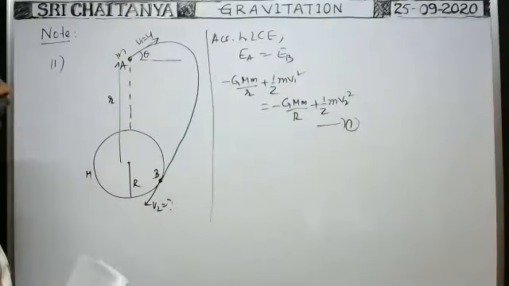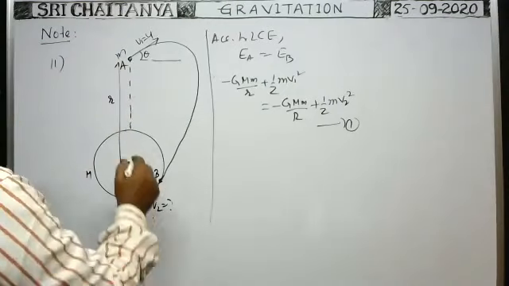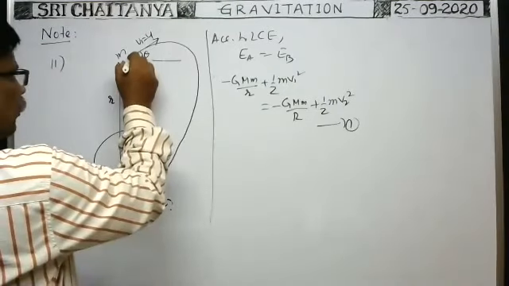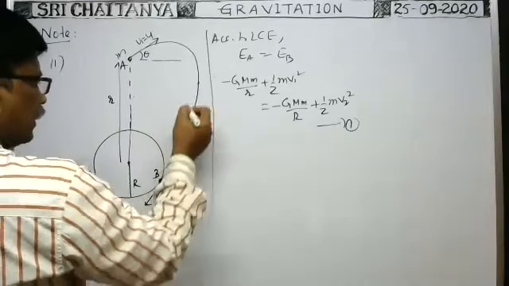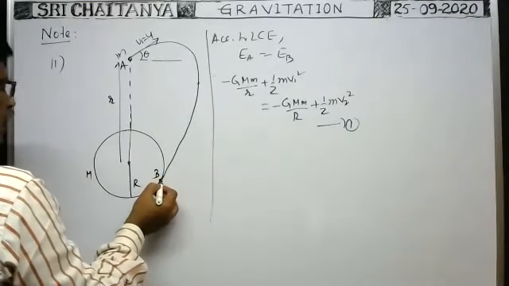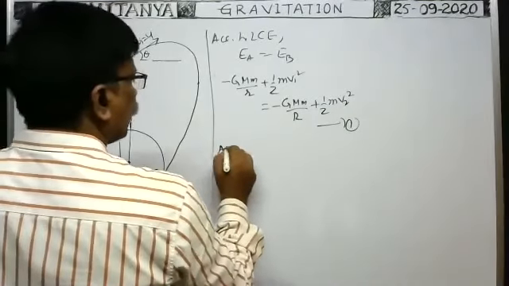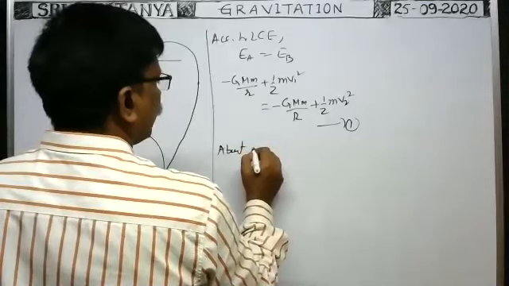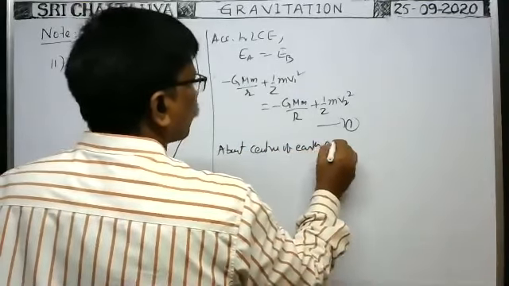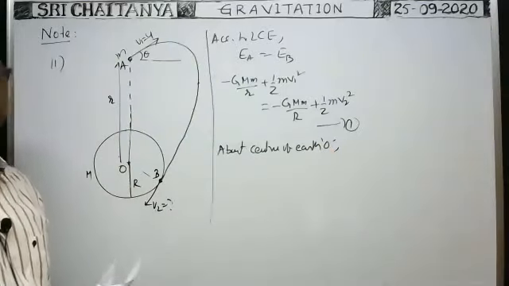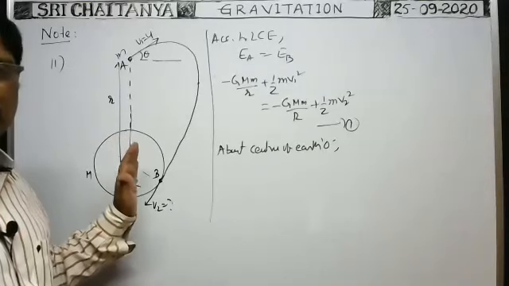Next, can we apply the conservation of angular momentum here or not? You tell me. The gravitational force of attraction acts on the particle towards the center of the sphere only, wherever the particle lies. Even if the particle lies here or here, the gravitational force always passes through the center. So about the center O, the center of the earth, can we apply the law of conservation of angular momentum?